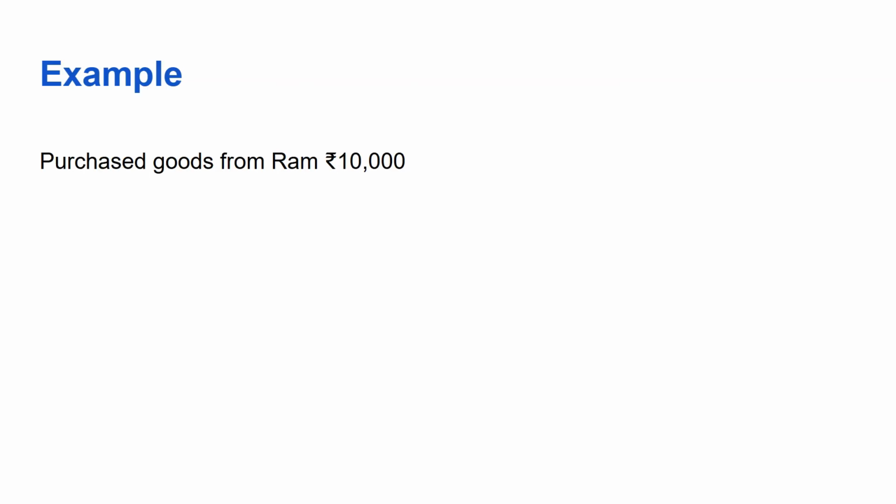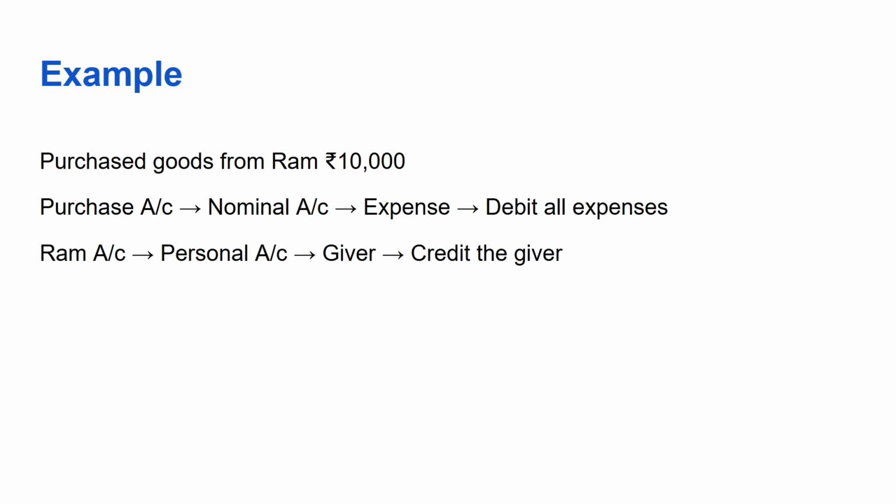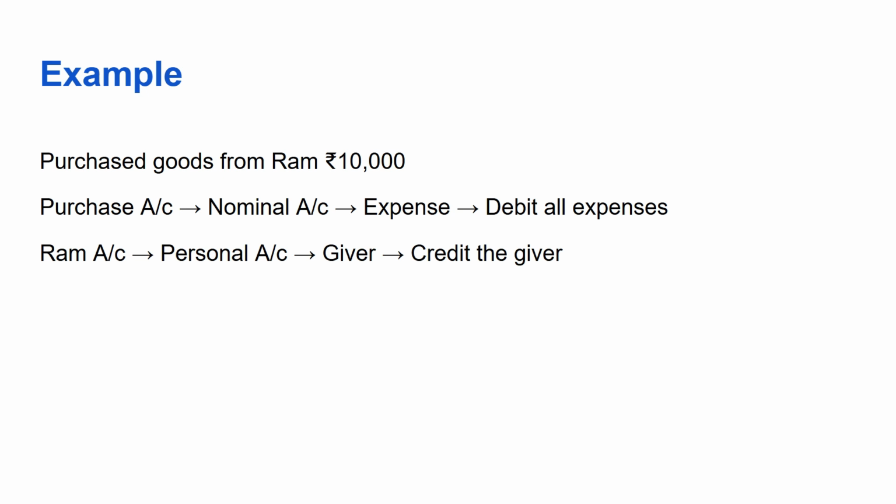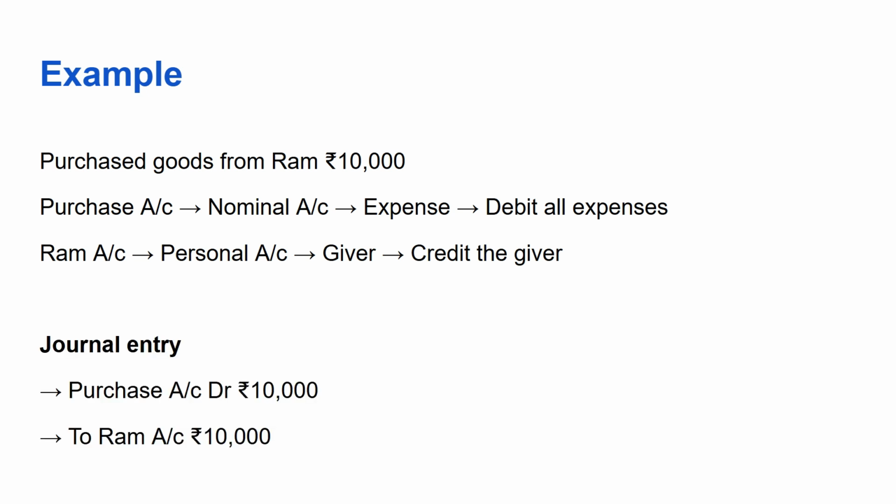Example, purchase goods from Ram, rupees 10,000. Here the two accounts affected are purchase account and Ram account. Purchase account is a nominal account because it is an expense, and we debit all expenses. And Ram account is a personal account. Ram is the giver, so credit the giver. So the journal entry is purchase account debit 10,000 to Ram account 10,000 rupees.